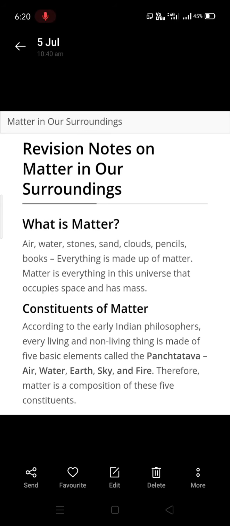Today we are just going to revise chemistry first chapter, that is matter in our surroundings. So what is matter? Everything around us is made up of matter. Matter's actual definition is anything which has mass and occupies space. Constituents of matter: according to Indian philosophers, they are made up of five basic elements which are called Panchatattva: air, water, earth, sky and fire.